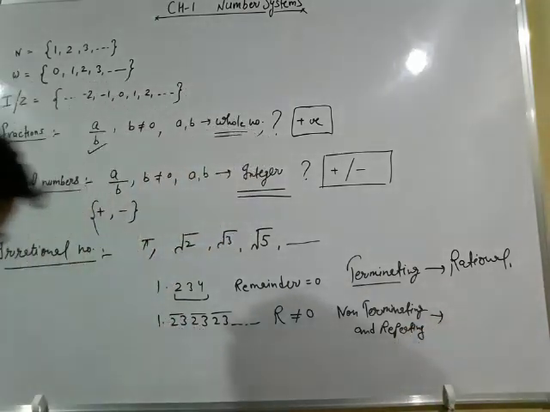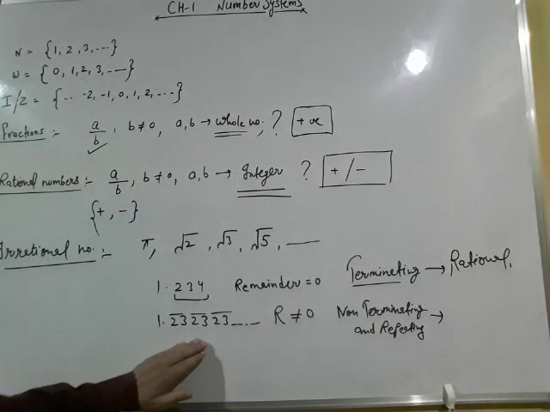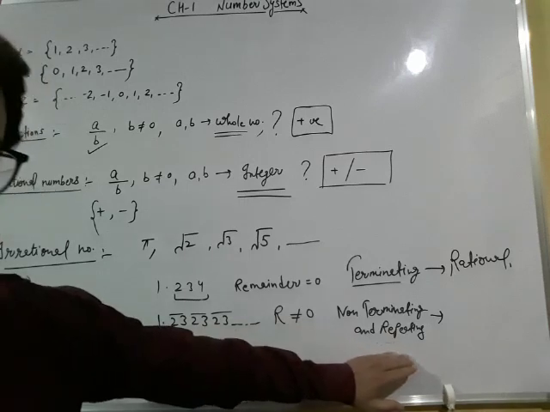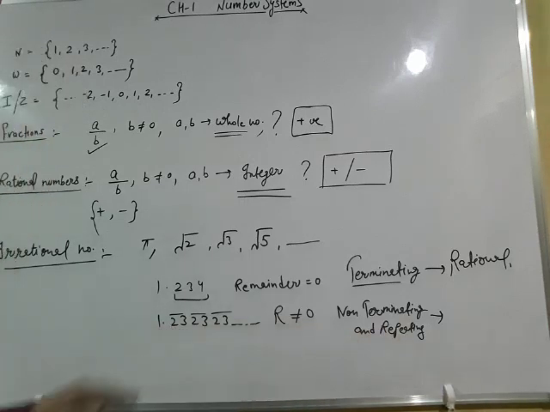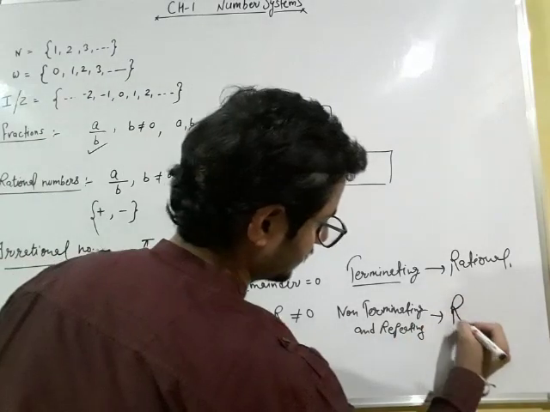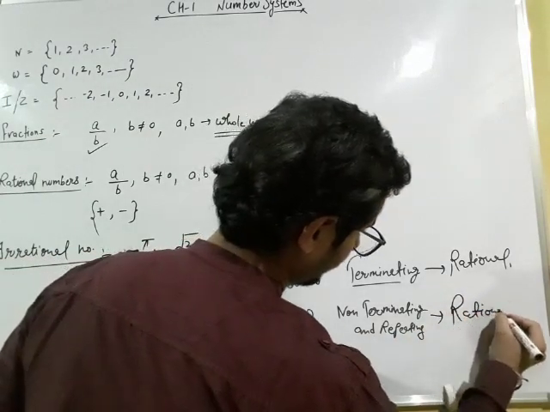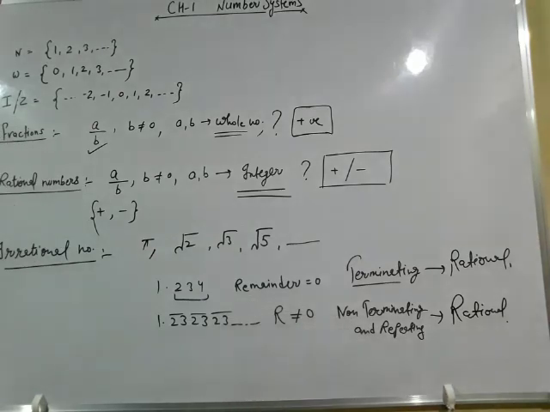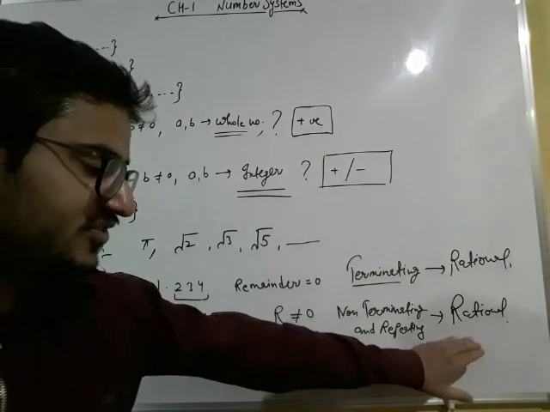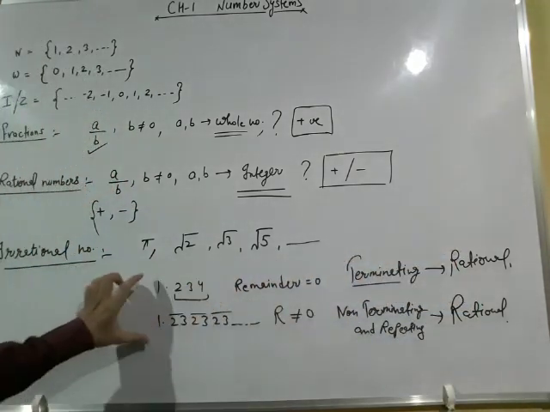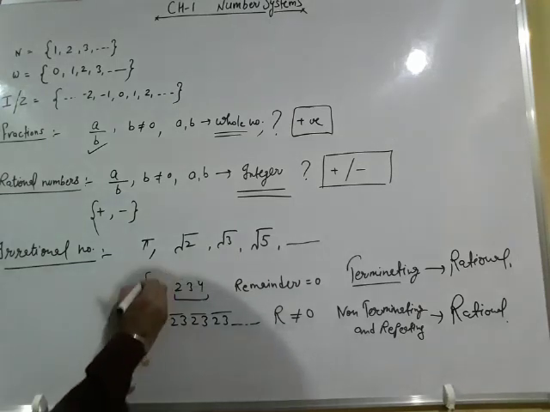And if we have a decimal expansion of the form non-terminating and non-repeating, that number is known as an irrational number.